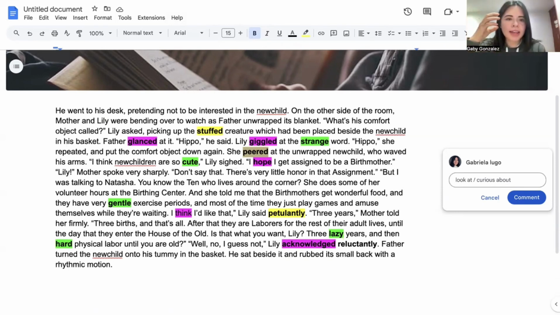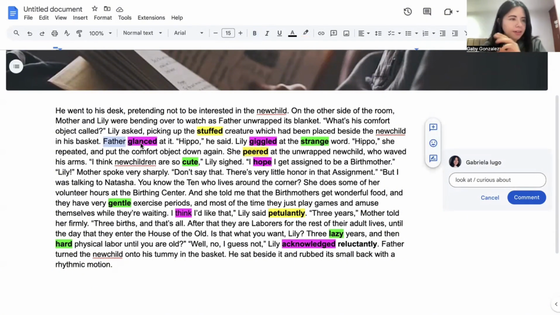So it's more like take a brief, hurried look, like brief. Look at it briefly, okay? And now, peered, look with concentration, okay? So in this case, we have the comparison between what the father did at the creature, right?